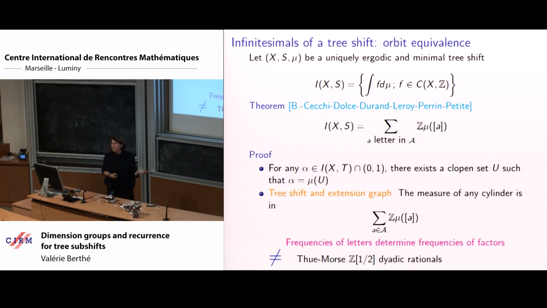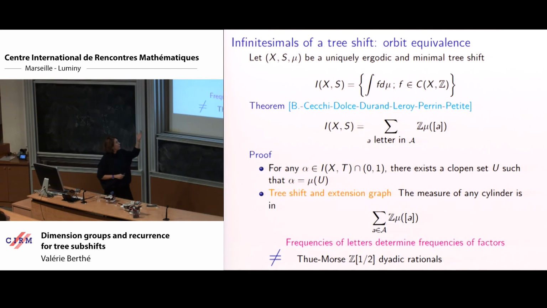So, having said that, I can now give my theorem, which is the following. This group I, the image group, is just, for a tree shift, we will assume it uniquely ergodic and minimal, uniquely ergodic just not to have to play with all invariant measures. So in the case of a uniquely ergodic and minimal tree shift, the image group is just the additive group generated by the frequencies of letters.